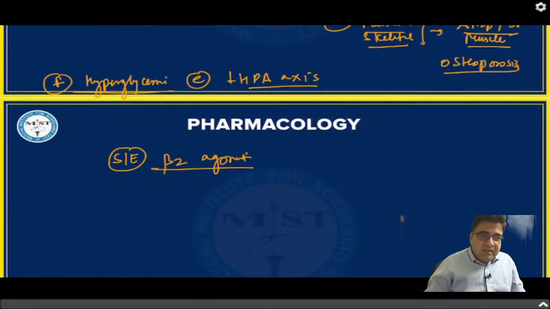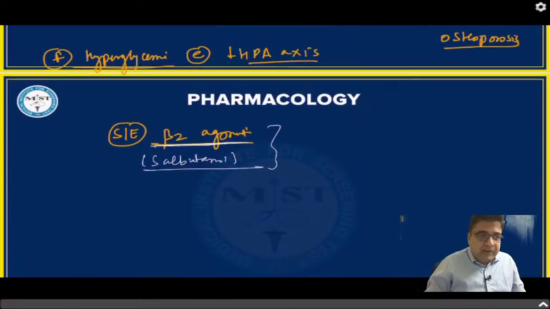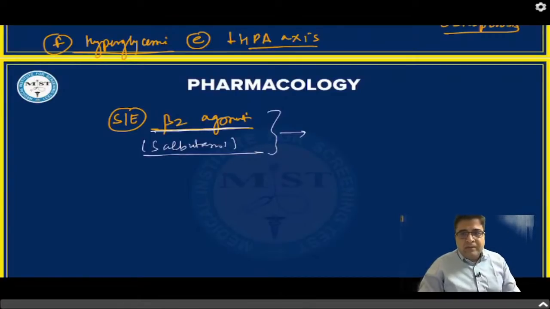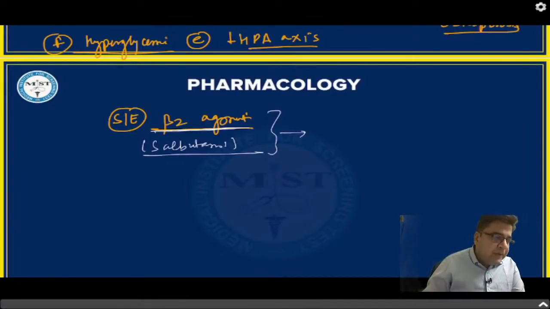Right. So now you have to tell me the side effects of beta 2 agonists. Who will tell me the side effects of salbutamol? Anyone would like to answer? This is an exercise for you people. We have discussed this so many times during our lecture. This question is very, very important. It was asked last year also, and there is a possibility that the question might be repeated this year also. Anyone would like to answer?